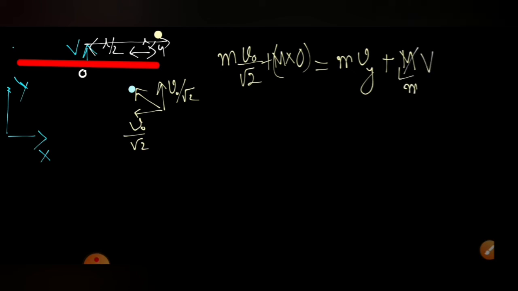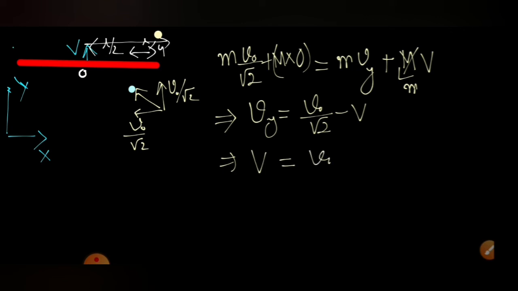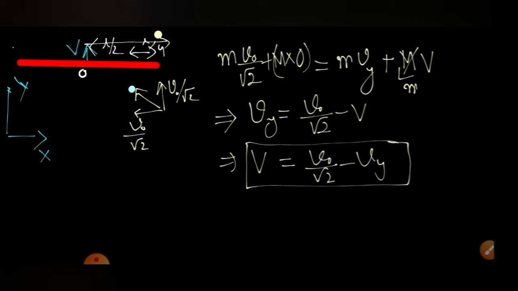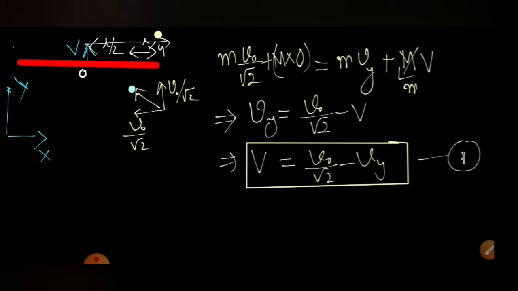Simplifying, we get Vy equal to V naught by root 2 minus capital V, or capital V equal to V naught by root 2 minus Vy. Either one we can write. We got a relation between them. This is equation number 1. Now, similarly, I can apply conservation of linear momentum for the particle in the x direction, because the force on the particle is acting like this. So in this direction, momentum remains conserved.